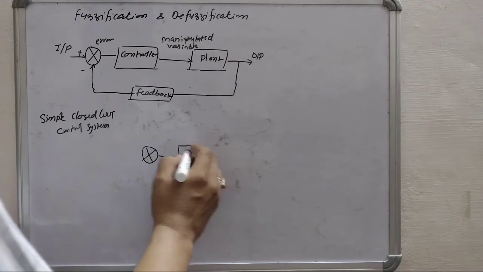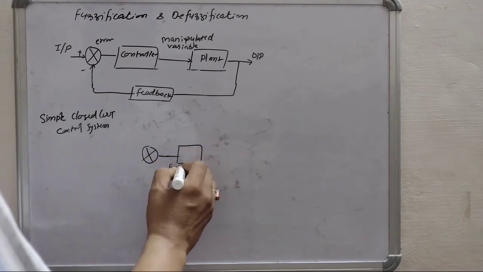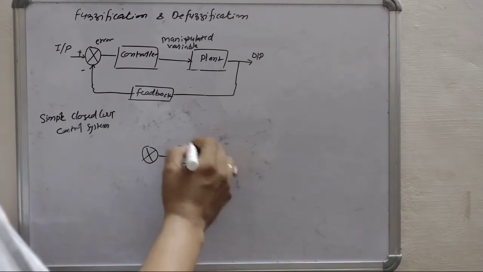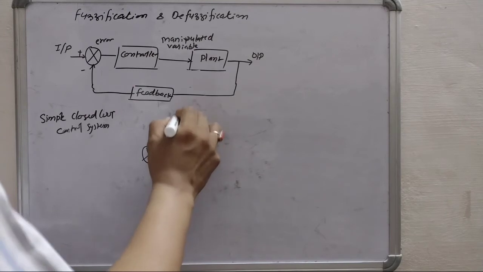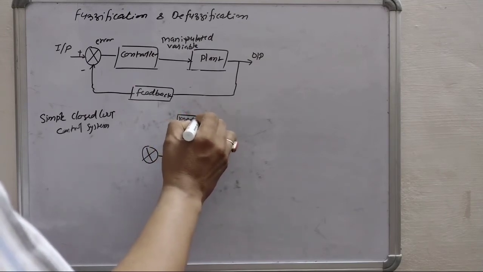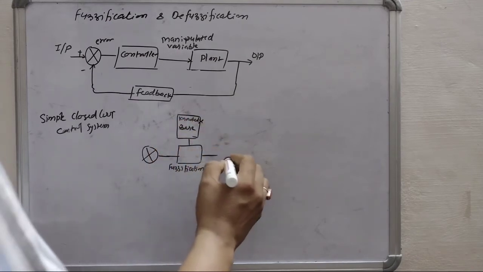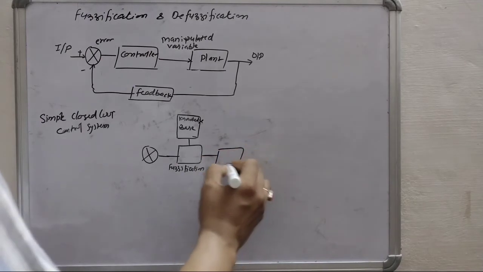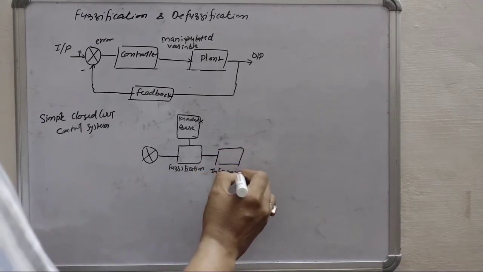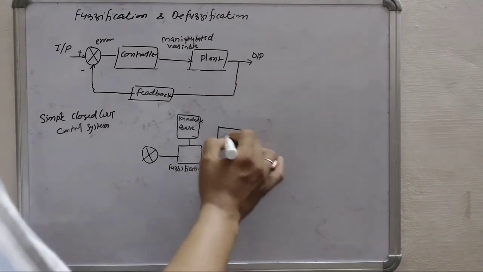So this is the fuzzification. Fuzzification requires a knowledge base. Then inference, inference requires a rule base.